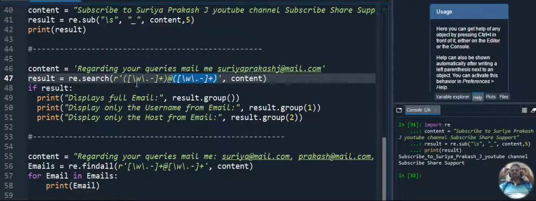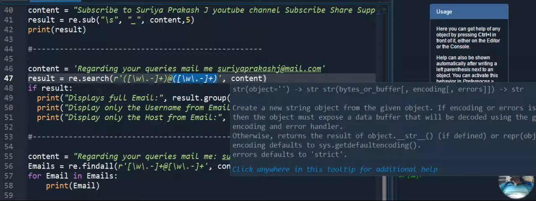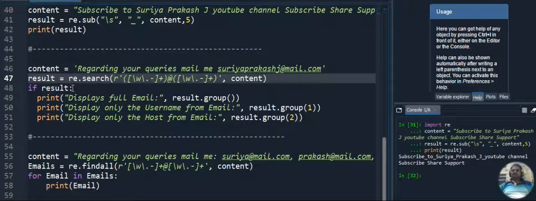So that is what I plan to search for in the content variable. When this particular string is available in the content variable, it will be taken by result, and in the result I am splitting the entire email ID, username and host name with the use of the group method. Group is a predefined method. So what I am doing here is checking if the result exists. So I am giving result dot group.